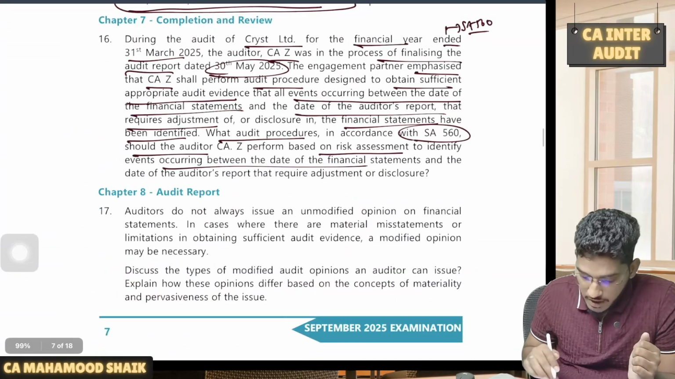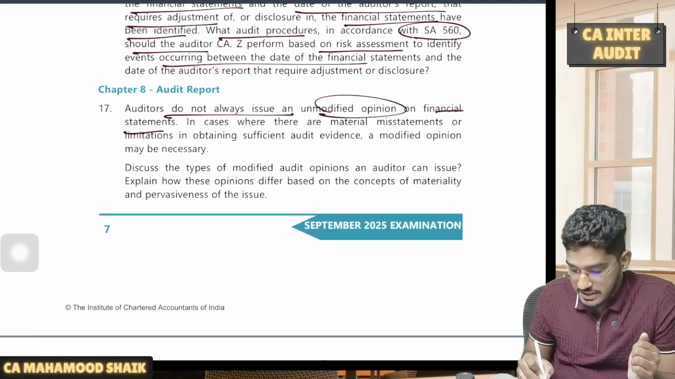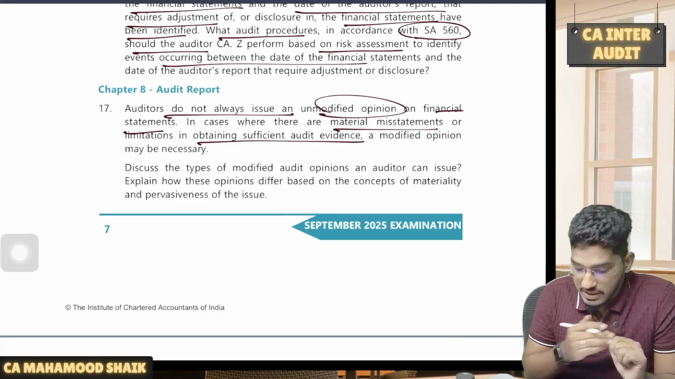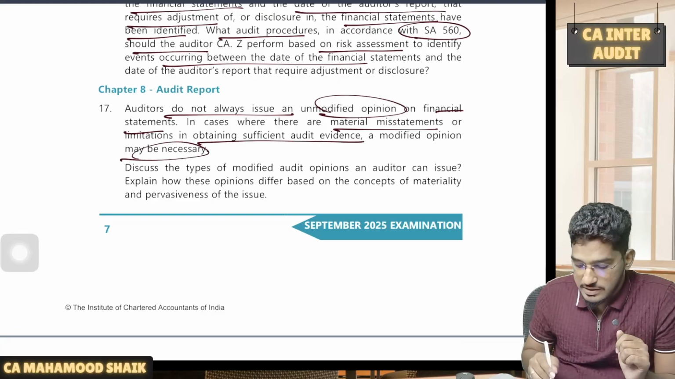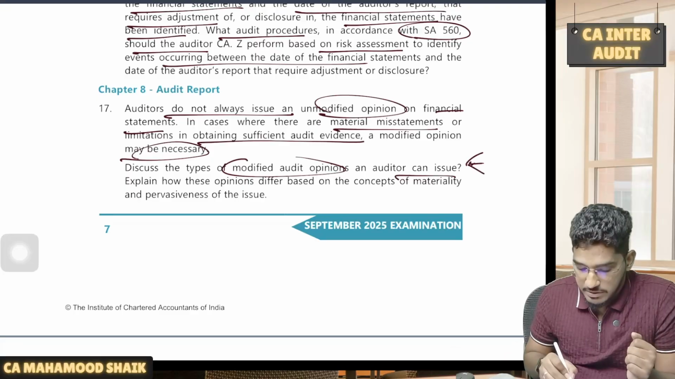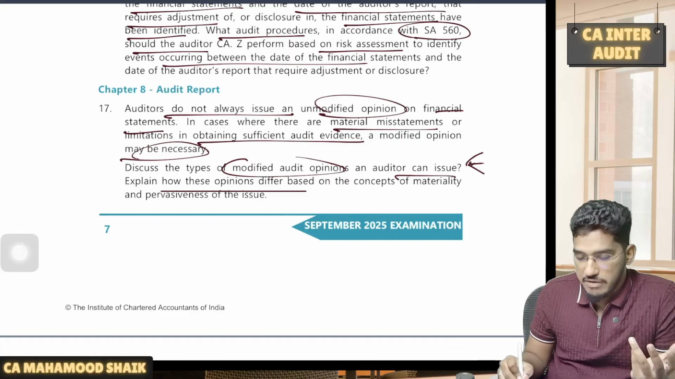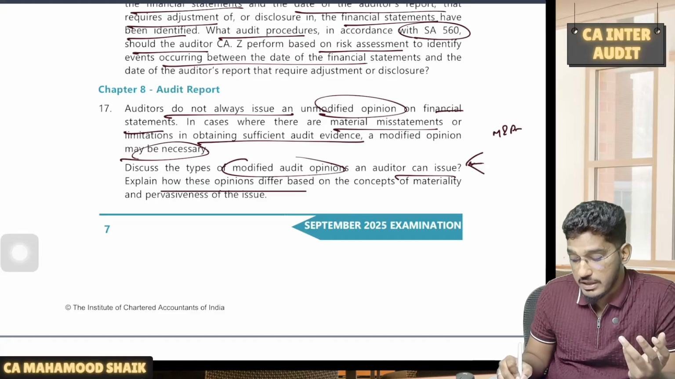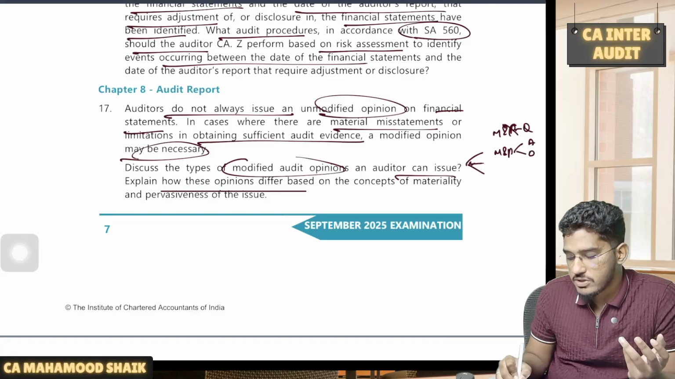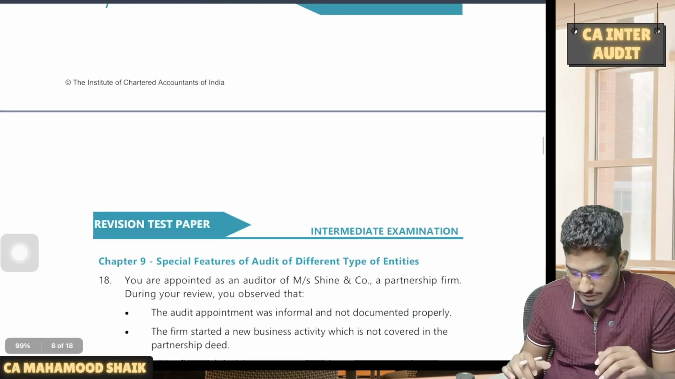Audit report. Auditors do not always issue an unmodified opinion on the financial statements. In cases where there are material misstatements or limitations in obtaining sufficient and appropriate audit evidence, a modified opinion may be necessary. Discuss the types of modified opinion. Auditor can issue 3 types of modified opinion: qualified, adverse, disclaimer. Explain how these opinions differ based on concepts of materiality and pervasiveness. If the effect or possible effect is material but not pervasive, then qualified. If it is material and pervasive, either adverse or disclaimer, depending on availability or non-availability of evidence. This we all are well aware of.